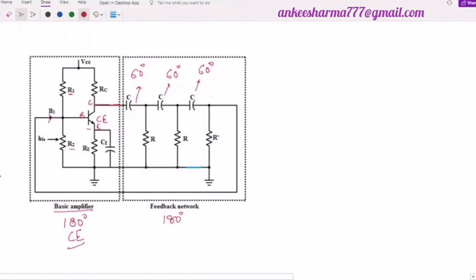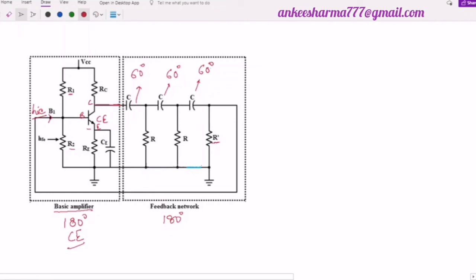Now earlier I said that all the capacitances are of same value C and all the resistances are of same value R, but here I'm going to tell you that I will have my third resistance slightly different over here, R dash. Why is it R dash? Because when it is connected to the input of this transistor, if you see here, as this R dash is connected with the input of the transistor or the base of this transistor, the input resistance of this transistor is also going to affect, which is called as HIE. आपने पढ़े नहीं है, मैं थोड़ा सा आइडिया दे देता हूँ. HIE, that is the input impedance of the ट्रांजिस्टर इन द कॉमन एमिटर कॉन्फ़िगरेशन. तो ये दोनों की वैल्यूज R डैश और HIE की वैल्यू सीरीज में कनेक्टेड है. जब आप ऐड करेंगे, that will come out to be equal to R.